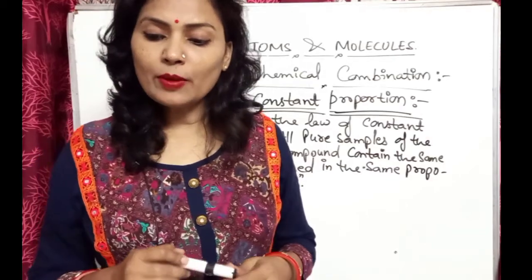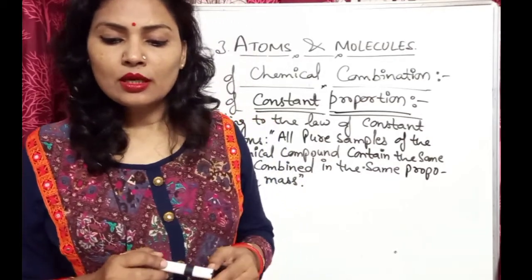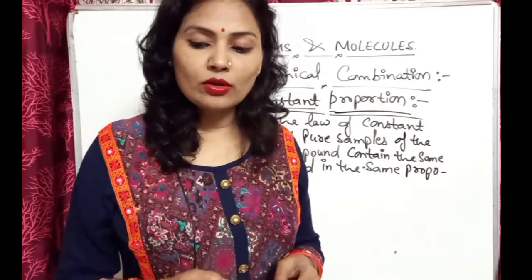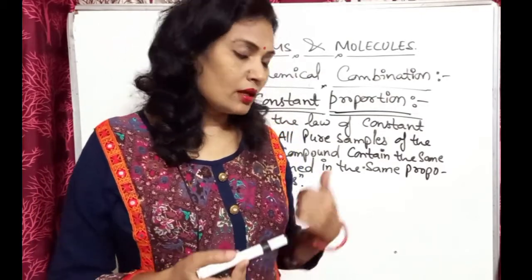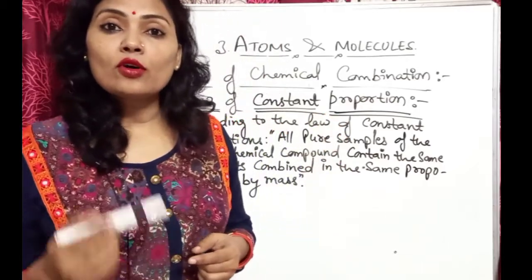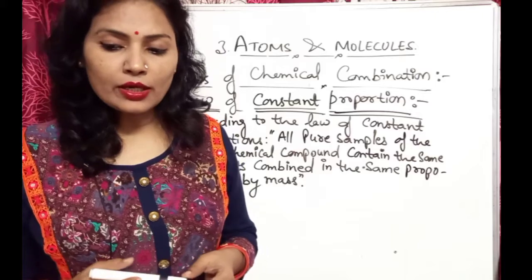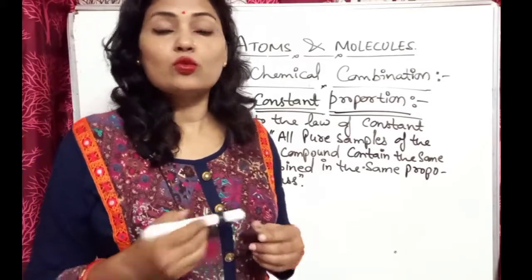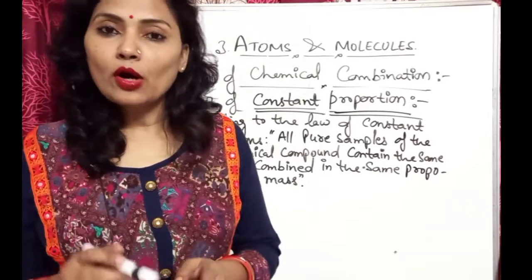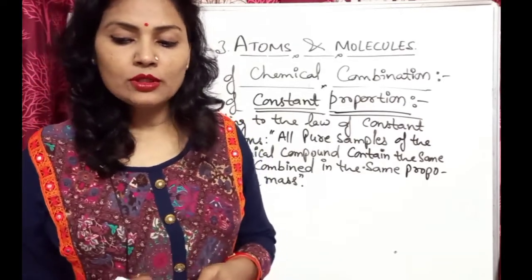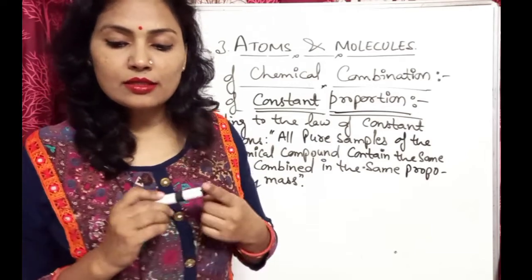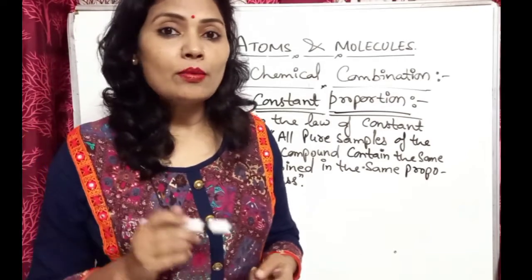Based on these proportions, he observed and gave this law, which is known as the law of constant proportion. According to the law of constant proportions, all pure samples of a chemical compound contain the same elements combined in the same proportion by mass.